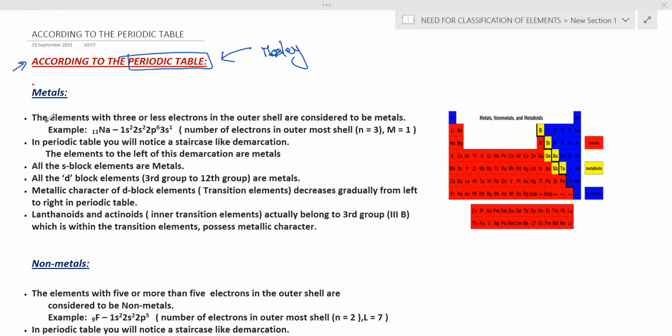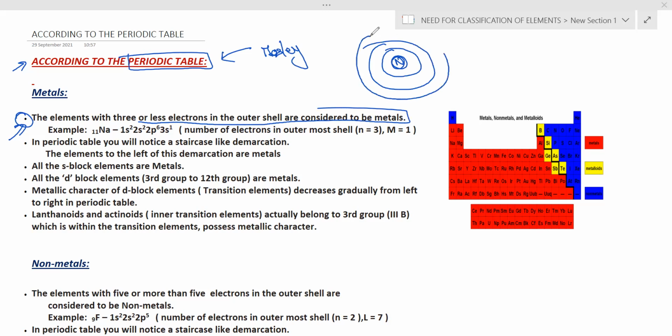Let us see. Now, if you see here, the first point I'm saying is that elements with 3 or fewer electrons in the outermost shell are considered metals. So this is the first point. You know, right? The nucleus is at the center, then the first orbit, the second orbit, the third orbit, or whatever the orbits might be.